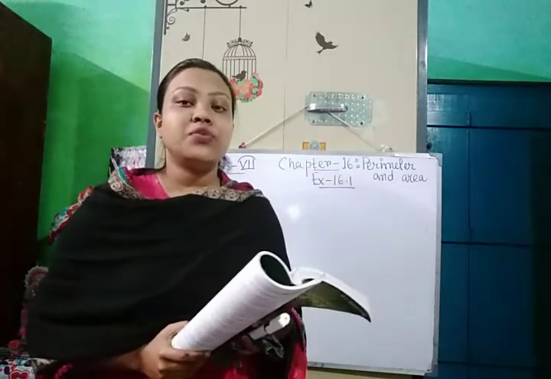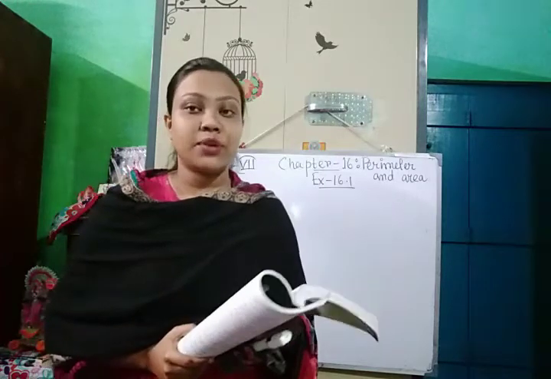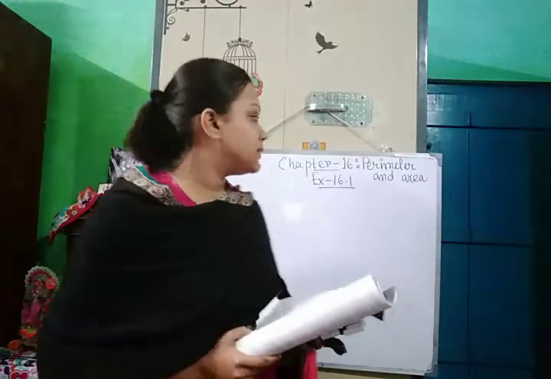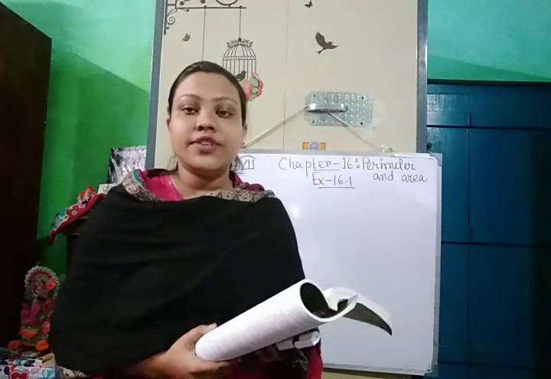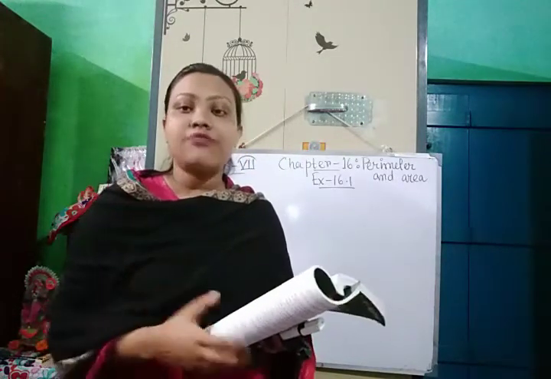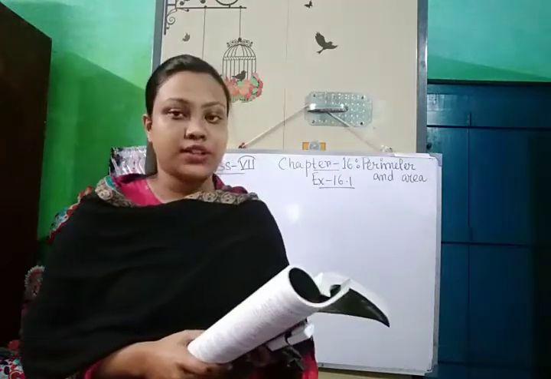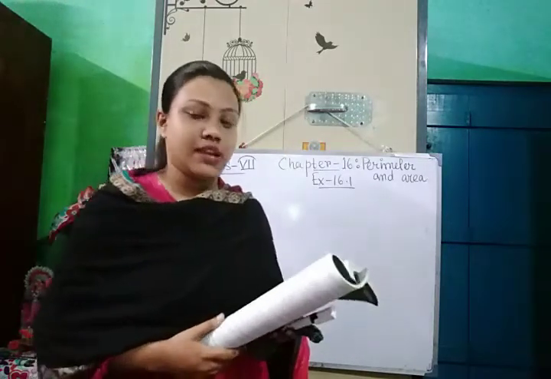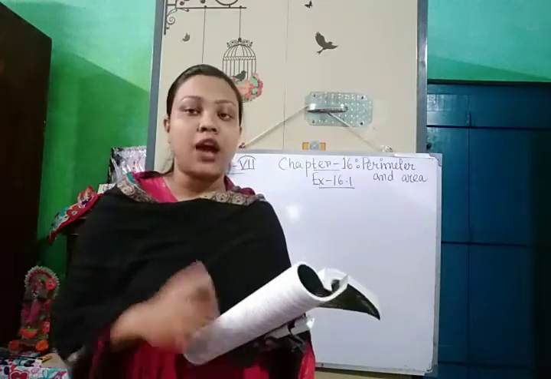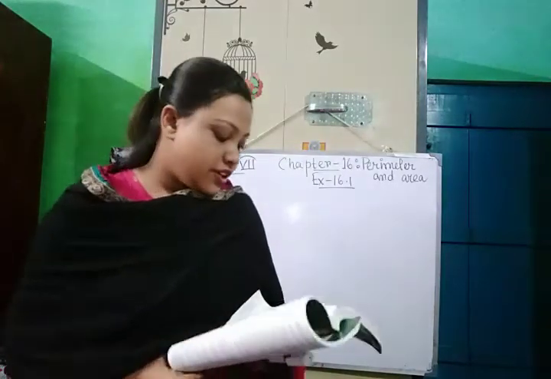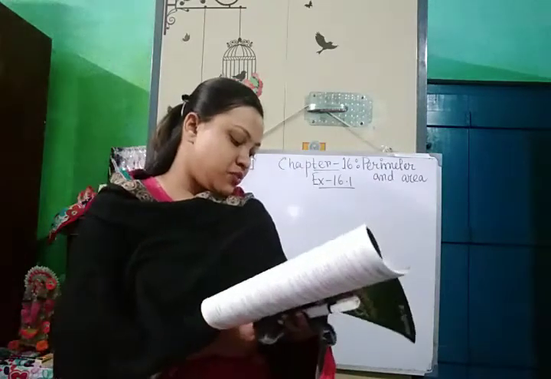Today in this class we will start the last chapter from your annual term syllabus, that is chapter 16, perimeter and area. And today in this video we will do half of exercise 16.1, that is the first exercise of the chapter. Today we will not do all the sums from this exercise, we will do half of the sums, okay? So let's begin with exercise 16.1.